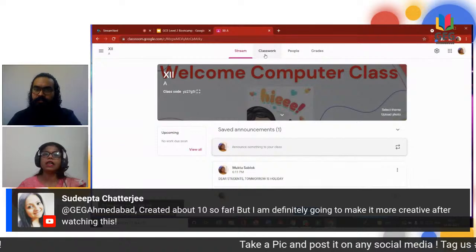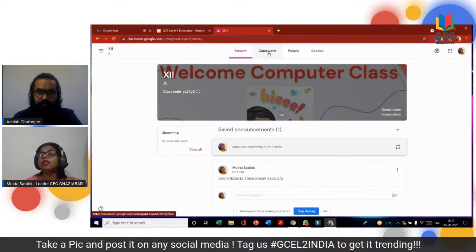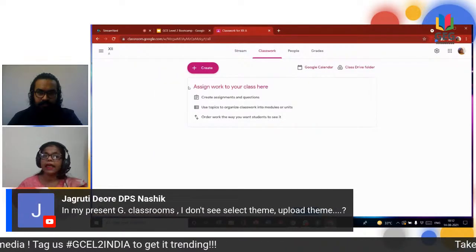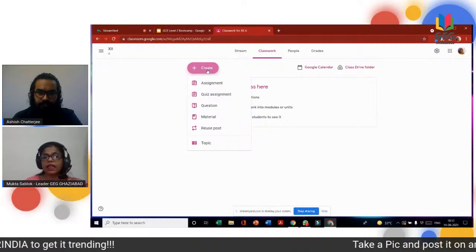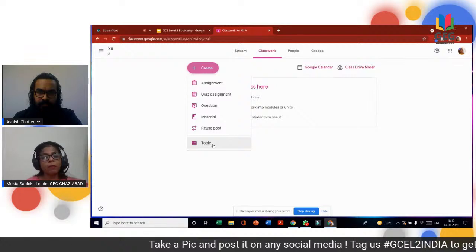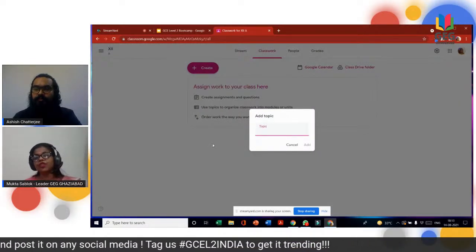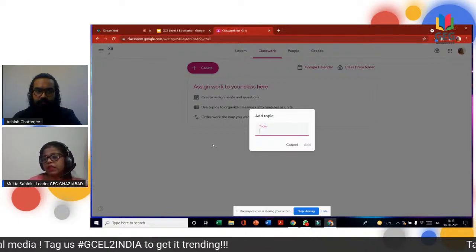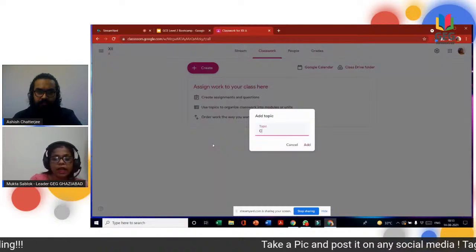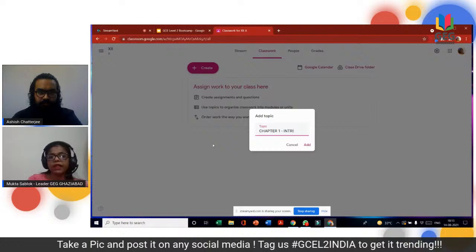Now we'll come to the classwork option. That is the place where all your students' work is there. That's the classwork option. Here there are options like create. Many things are there. First of all, we need to create a topic. This is just a tip. You should create a topic first. Otherwise, there is another option inside your assignment also to create a topic. But I would prefer to create a topic first of my chapters so that I know where I have to work on. So I have just created a topic